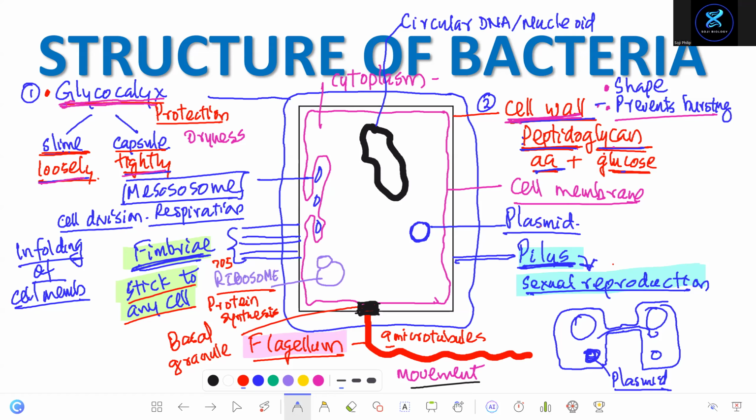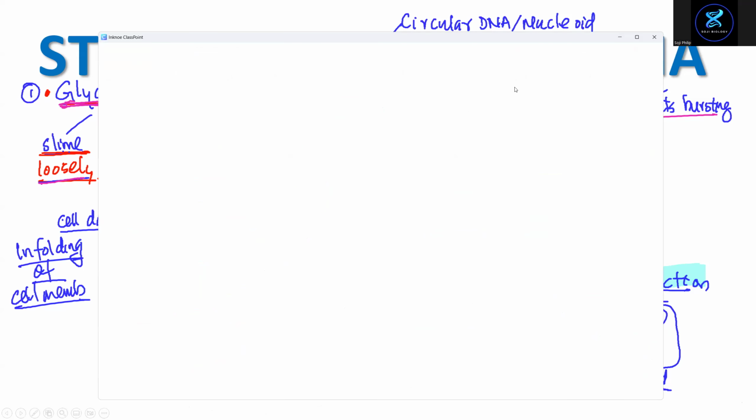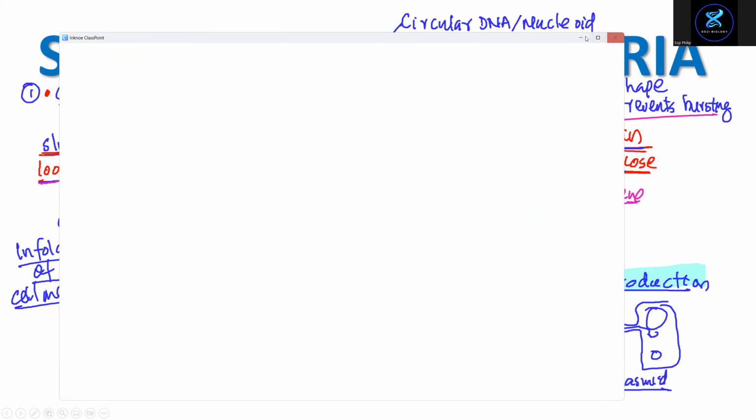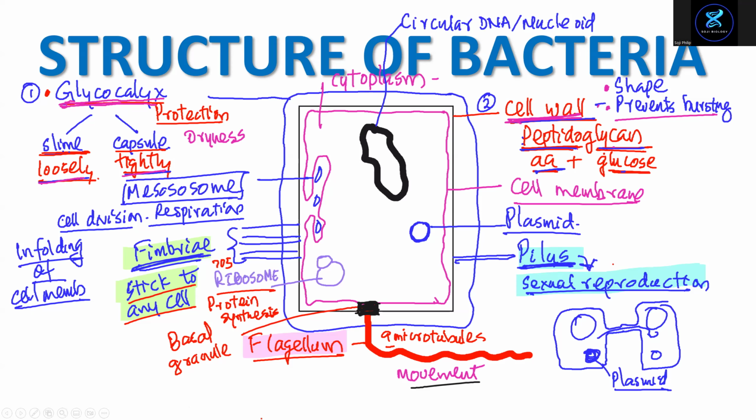Starting from outside, what's the outermost layer? Glycocalyx. It gives protection, and you can see two types: slime layer and capsule.